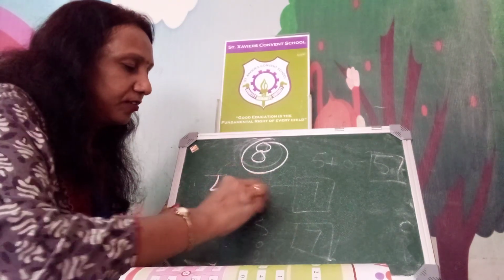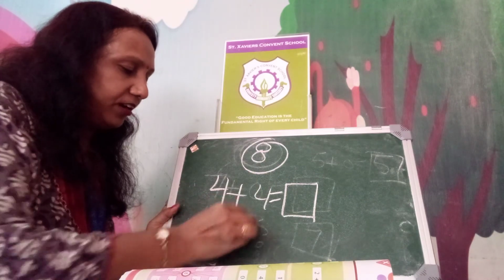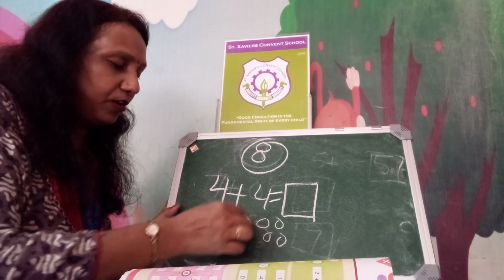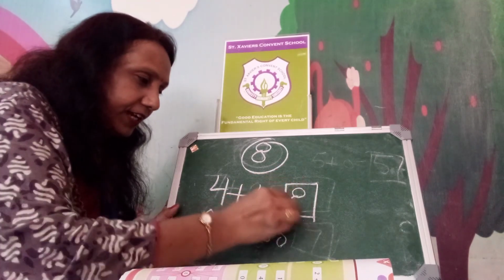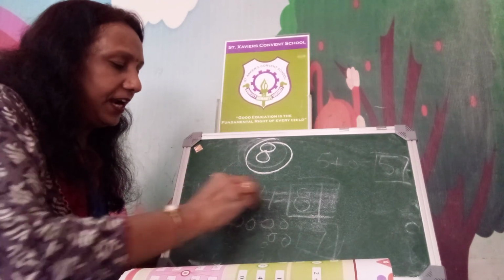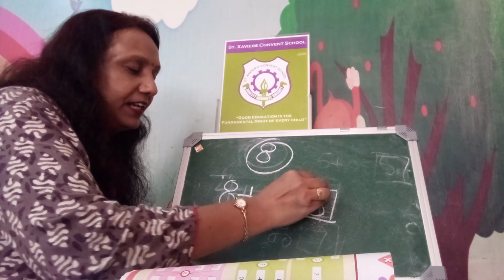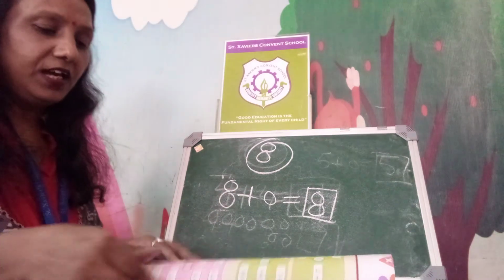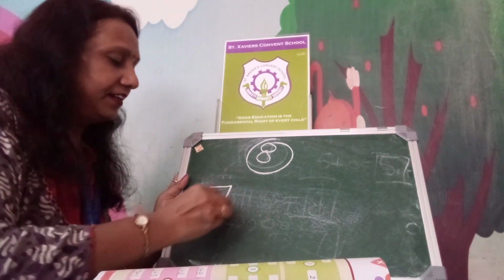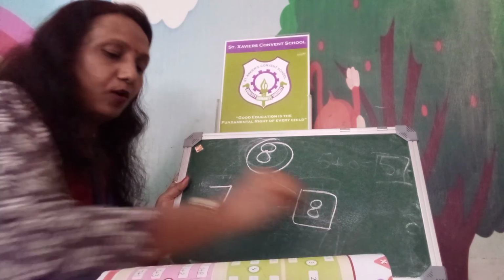4 plus 4. 1, 2, 3, 4. 1, 2, 3, 4. Add it. 1, 2, 3, 4, 5, 6, 7, 8. That 8 came. Then 8 plus 0 combination, addition, that will be 8. So this way we can learn that when we add 7 plus 1, it will also be 8. So this is called the combinations.